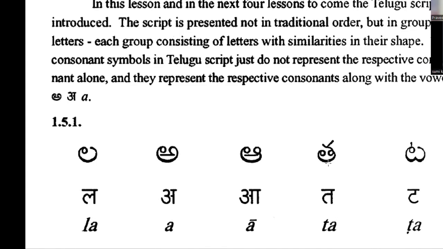It becomes a perfect consonant, that is called ta. Otherwise, without a vowel sound, it sounds like t, just a half sound. Similarly, this ta includes a vowel sound, and then it sounds like ta. This one is ta. Otherwise, without a vowel sound, it sounds like t. For example, sankat, venkat, in that.